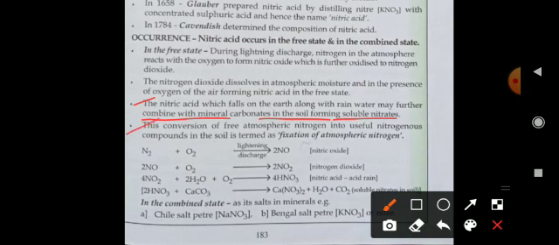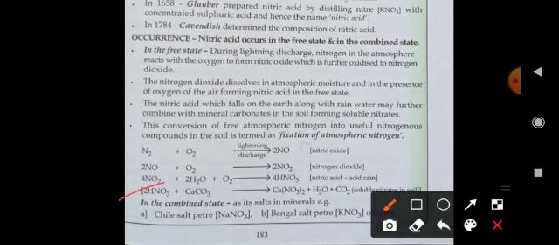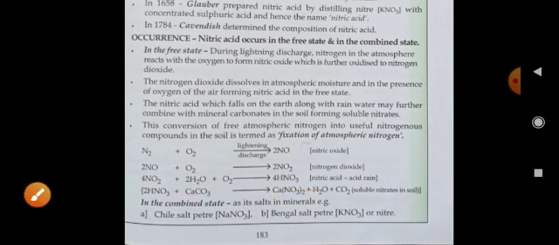This conversion of free atmospheric nitrogen into useful nitrogenous compounds in the soil is known as the fixation of atmospheric nitrogen. So nitrogen reacts with oxygen in lightning discharge to give nitric oxide, that is 2NO. NO reacts with oxygen to form nitrogen dioxide. Nitrogen dioxide reacts with water plus oxygen to give nitric acid in the form of acid rain. And this nitric acid, when it falls on the earth, reacts with calcium carbonate to form calcium nitrate as a soluble soil nutrient.